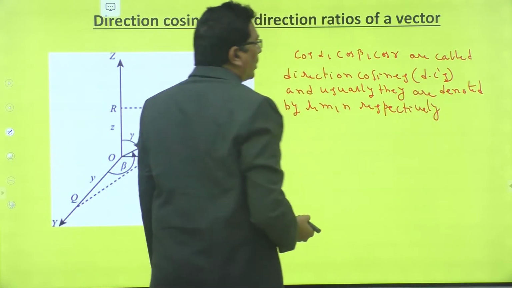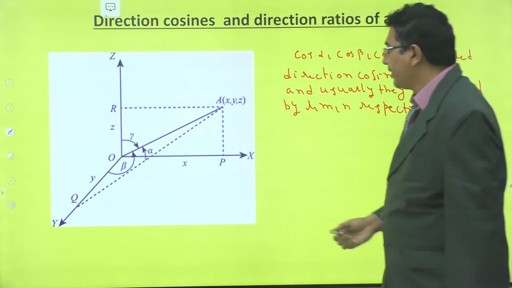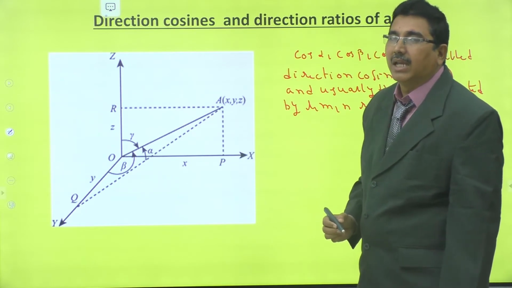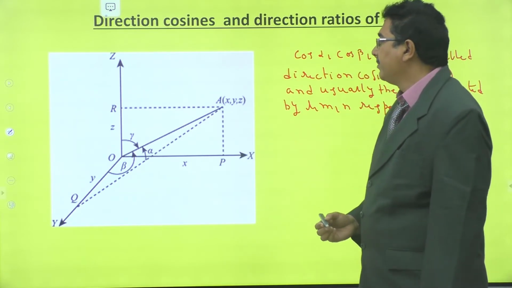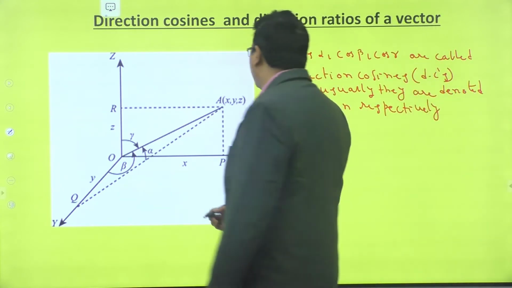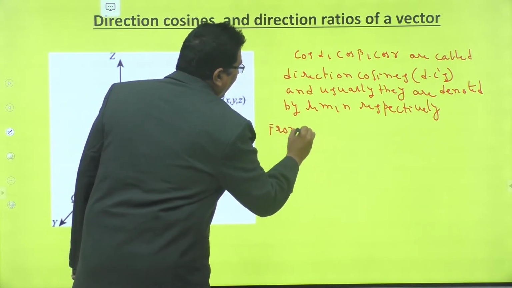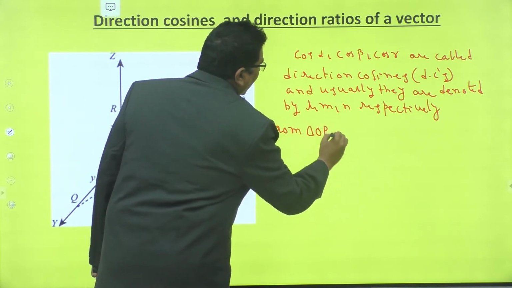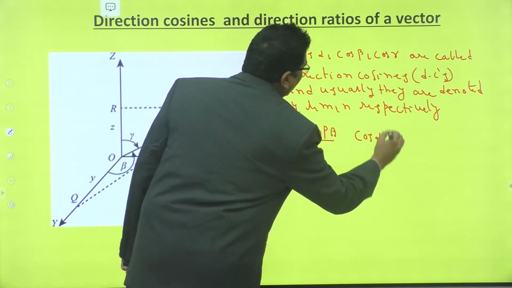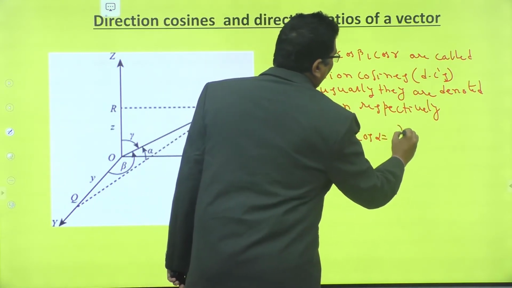Now from the figure, triangle OPA is a right angled triangle. From triangle OPA, cos alpha is equal to x by OA.